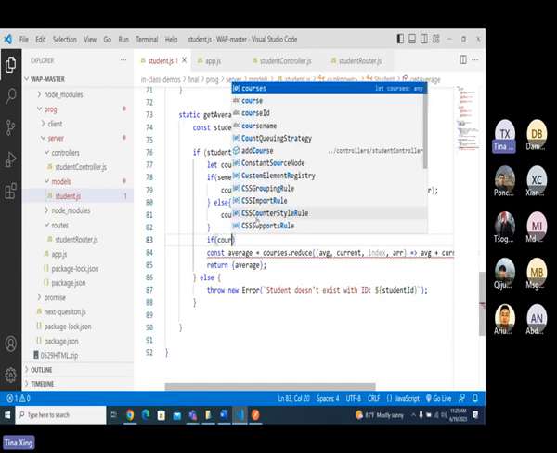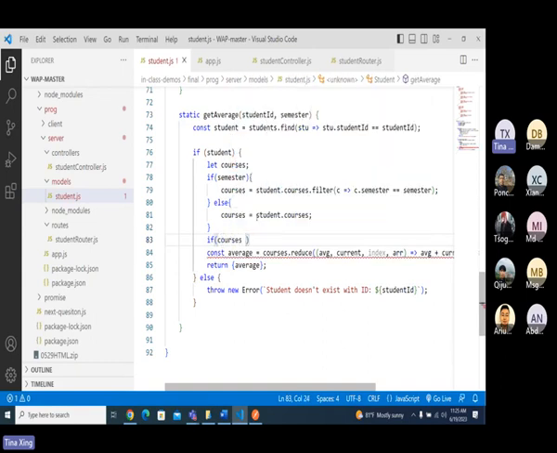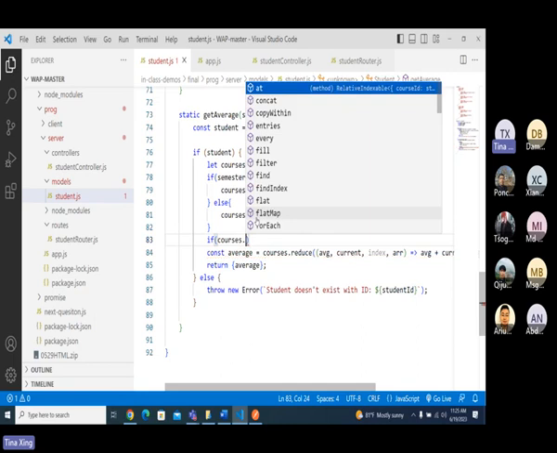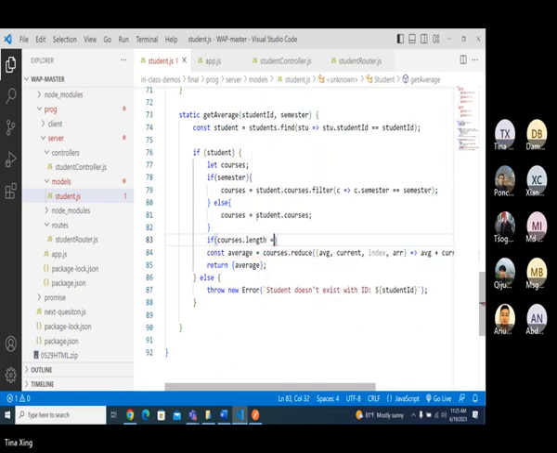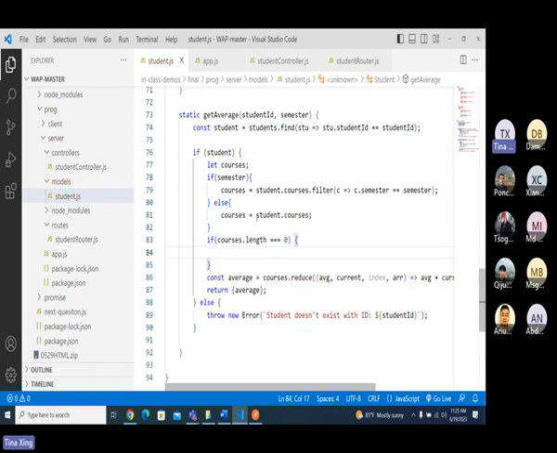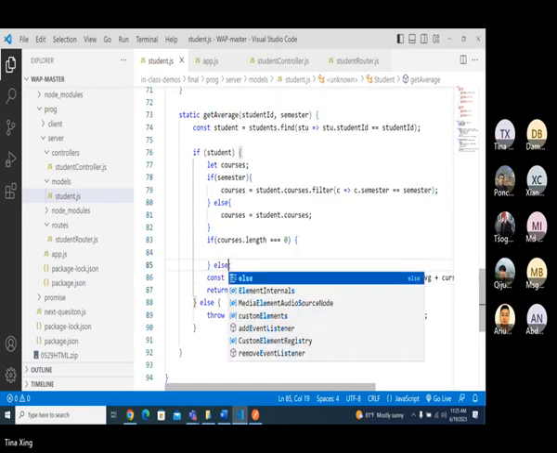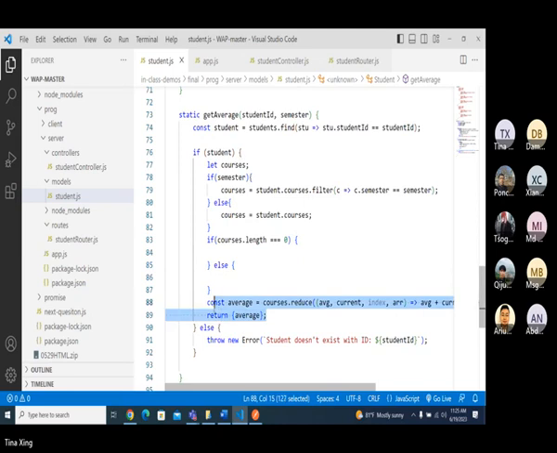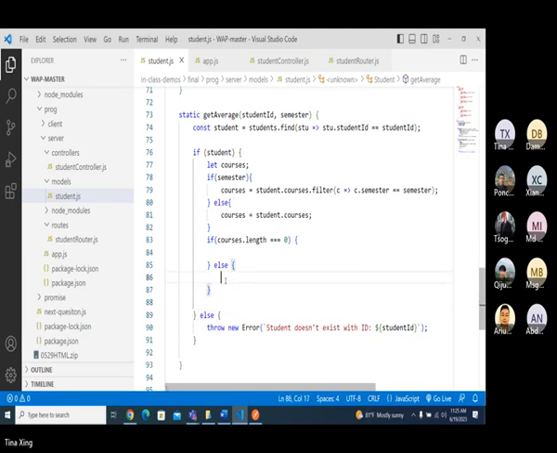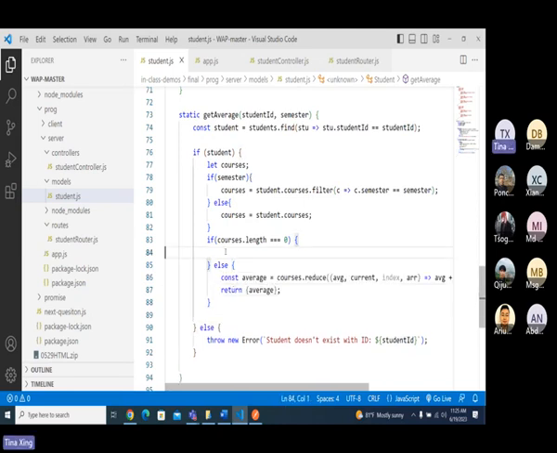So if courses is empty, dot length is 0, okay? Because if I directly use the course here, an empty array is still considered a choice, okay? And here I return every year average.